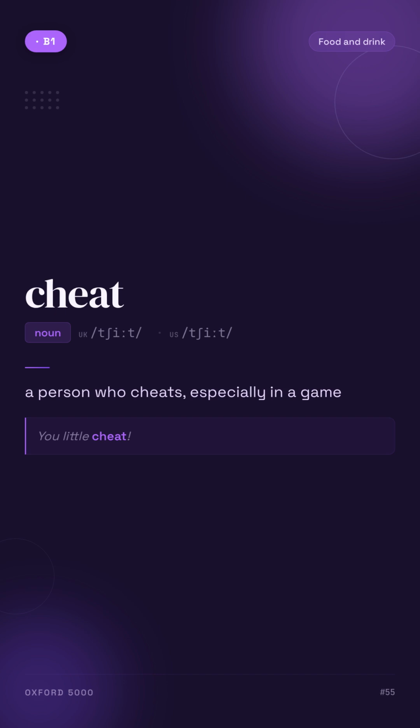Cheat. A person who cheats, especially in a game. For example, you little cheat.